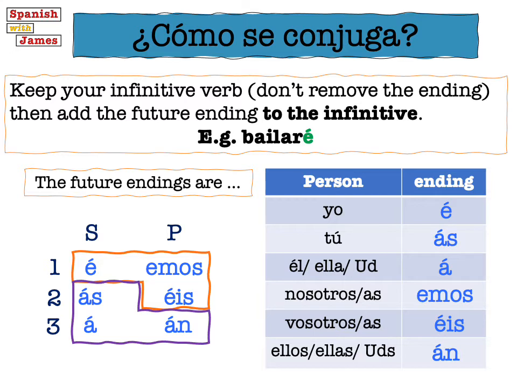So if you get a chance now, just read through those yourself. If you can write them down, if you've got a book that you take notes in, fantastic. If you'd like to pause the video and just repeat these, sort of chant them to yourself. É, ás, á, emos, éis, án. And a quick word about the second person plural, the éis one. It helps me to think about the pronunciation of that as the ace of spades in a deck of cards, ace. Okay, so when you're ready, just push play again.